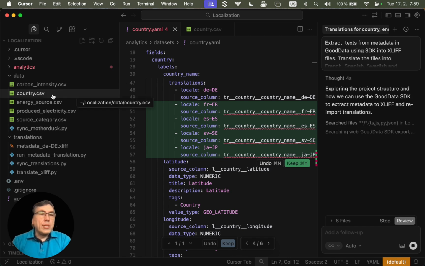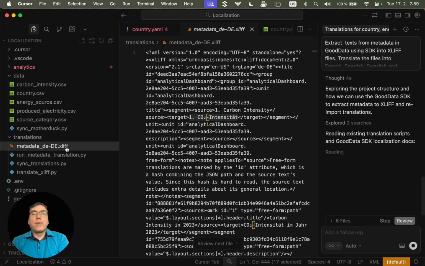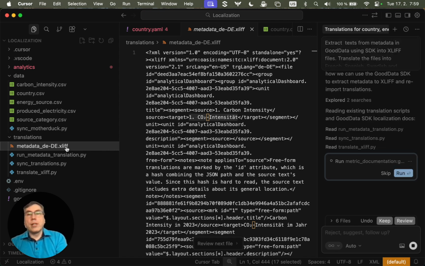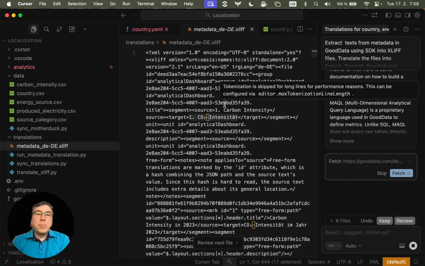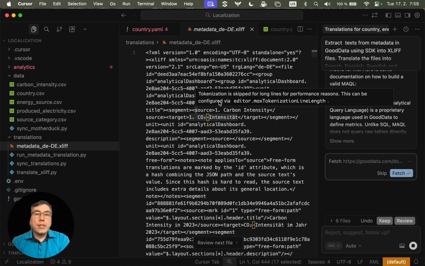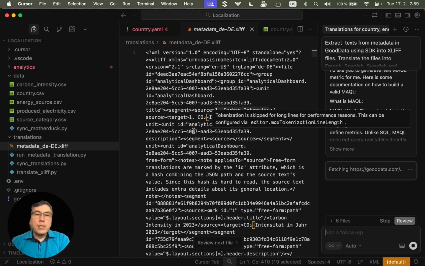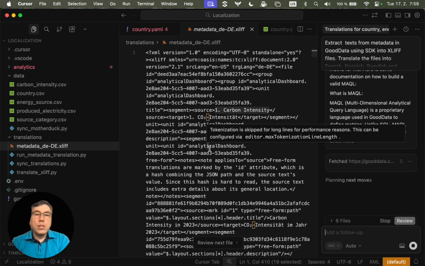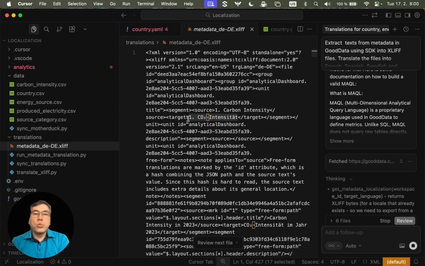Here you can see that there is a translations folder, and it now contains this XLIFF file for the German language, which I translated earlier. It is an XML file where there is a source in the original language, and there is also a target with the translation to the target language.